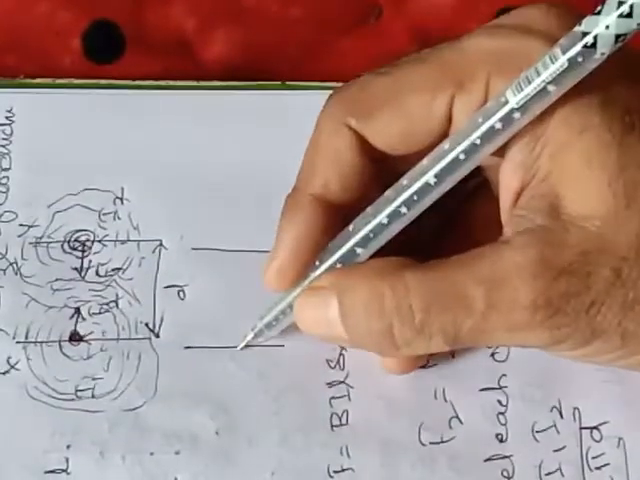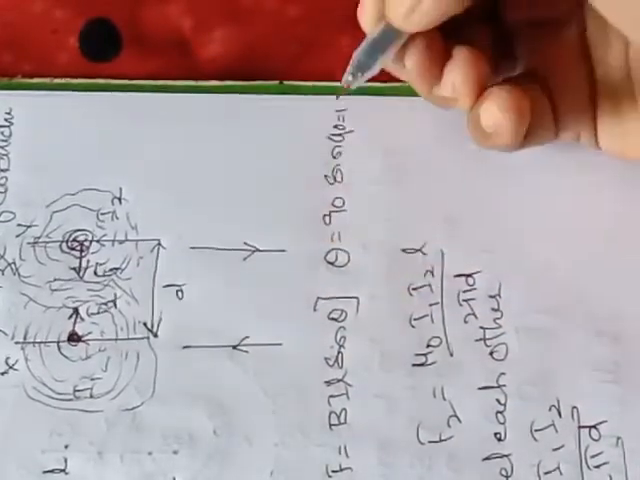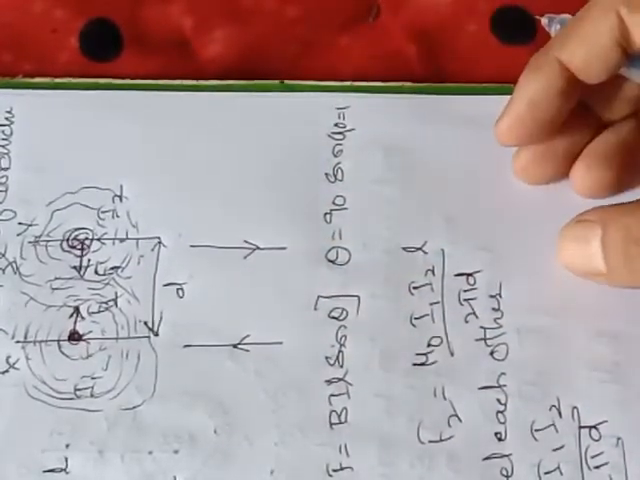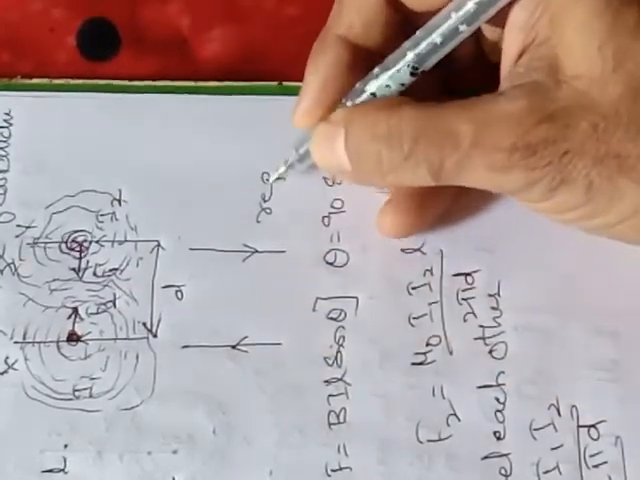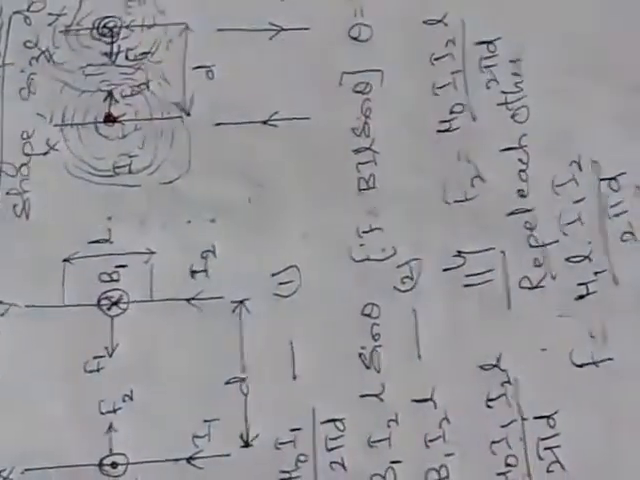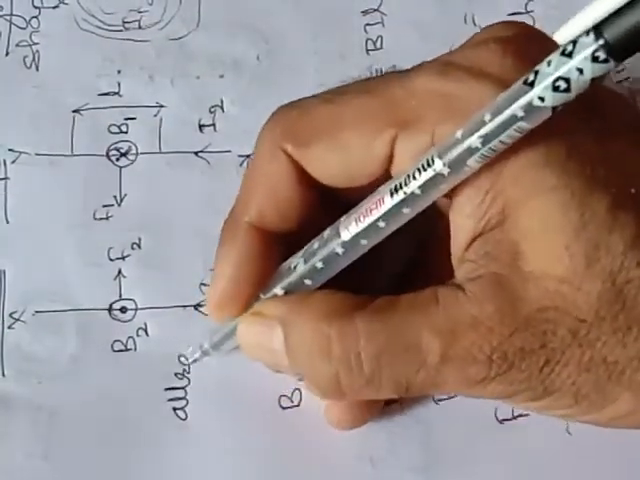And if the currents are flowing in opposite direction, means what? If we say that in the first wire the current is moving in this direction and in the second wire the current is flowing in the opposite direction, then what will happen? They will repel. Here it will become repel, and in the other condition the force will be attracting force.